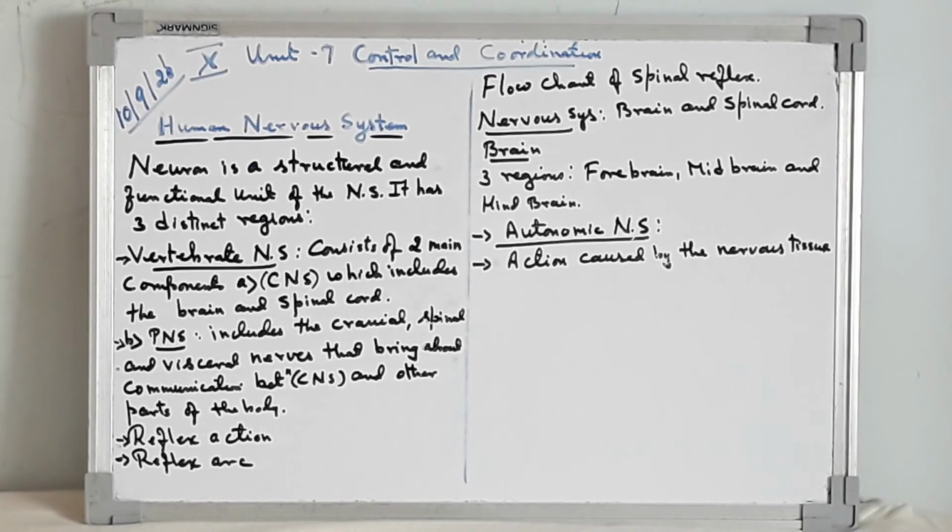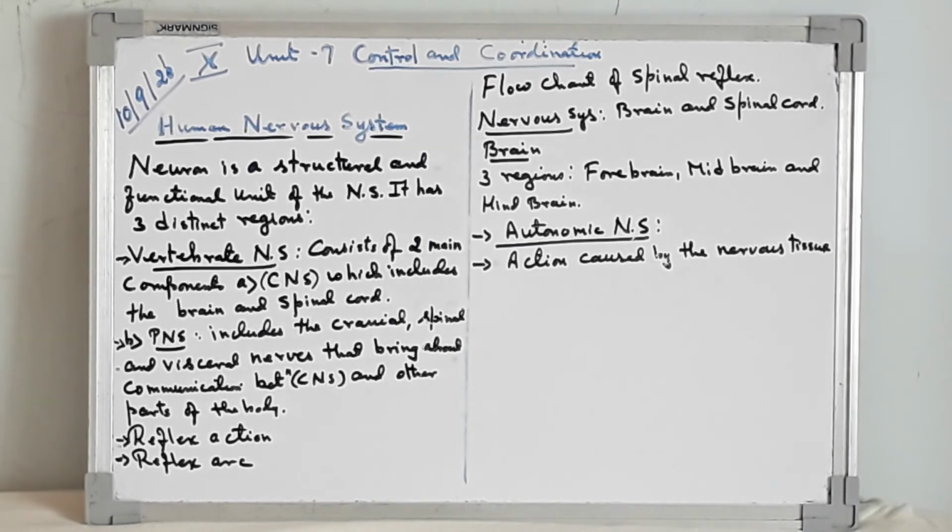Cerebellum controls coordinated muscular movements, maintaining body posture and equilibrium. Pons acts as a bridge, carrying all sensory and motor neurons between the brain and spinal cord. Medulla oblongata controls involuntary actions, including blood pressure, salivation, and vomiting. Spinal cord is a tubular structure extending downwards from the medulla oblongata. It is protected in a hard skeletal structure called the vertebral column or backbone. In the center of the spinal cord, there is a narrow canal in which cerebrospinal fluid is present.